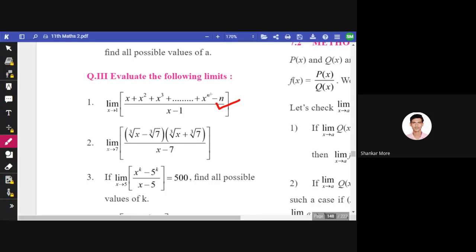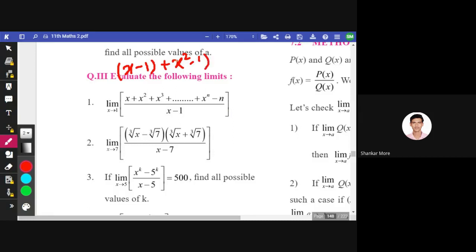Okay, so first term and all the ones will be, when we apply this negative sign, minus 1 minus 1 minus 1 minus 1 minus 1. So the first term will be x minus 1. I have given one 1 here. Now I give the second 1 here, plus x square minus 1. Okay, I have given the third 1 here, plus x cube minus 1, and so on up to.